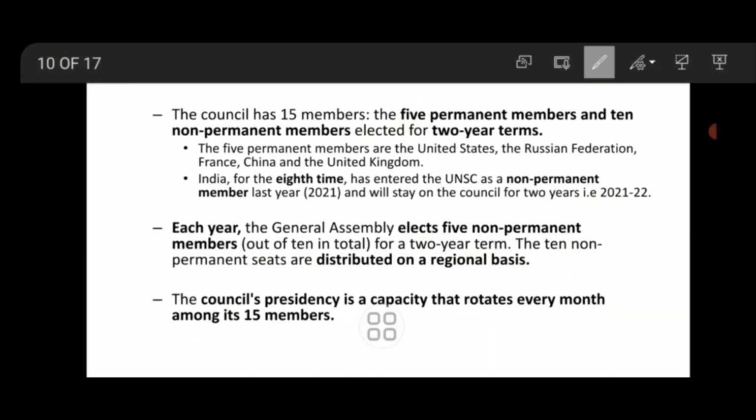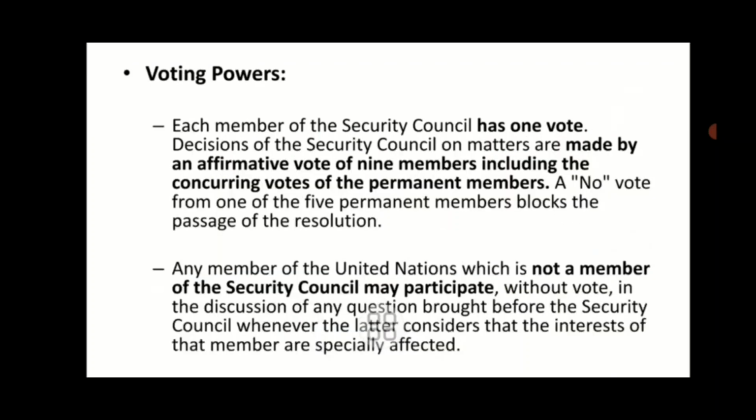So the Council has 15 members, 5 permanent members and 10 non-permanent members elected for a 2-year term, and each year the General Assembly elects 5 non-permanent members for a 2-year term, and the 10 non-permanent seats are distributed on a regional basis. The Council presidency is a capacity that rotates every month among its 15 members.